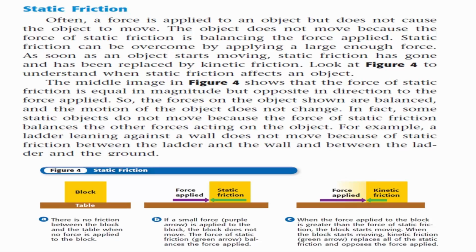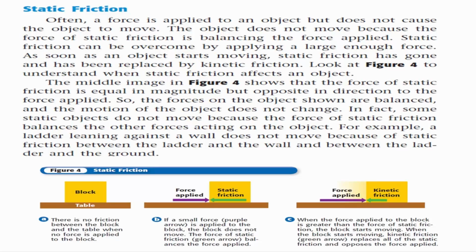Static friction. Often, a force is applied to an object but does not cause the object to move. The object does not move because the force of static friction is balancing the force applied. Static friction can be overcome by applying a large enough force. As soon as an object starts moving, static friction has gone and has been replaced by kinetic friction.